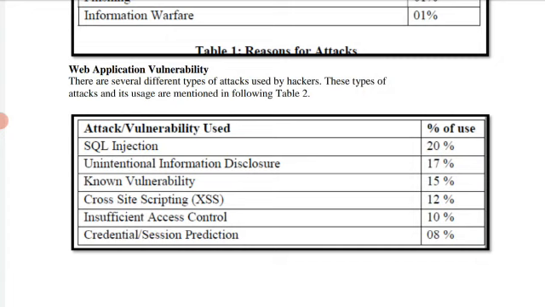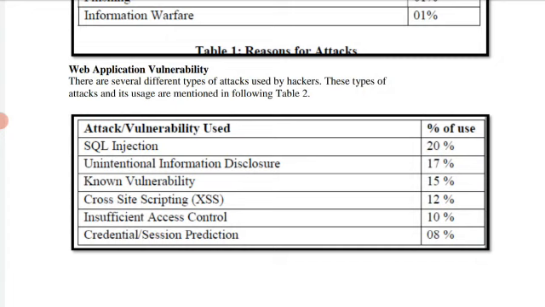Okay, let's take an example. Client and server architecture means the client sends a request to the server, and in response the server replies whether the value is true or false. But with the help of SQL injection, the attacker makes the database server always send the true value, and in this way performs the SQL injection attack on the database server.